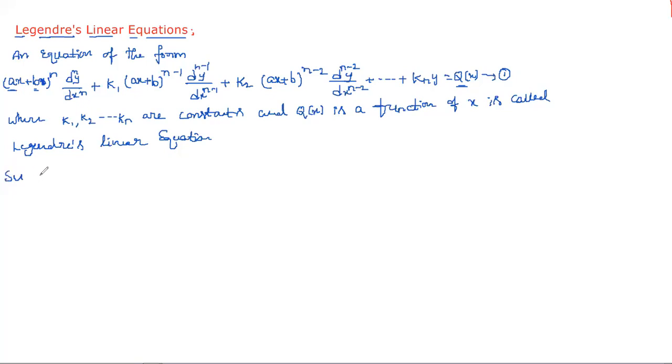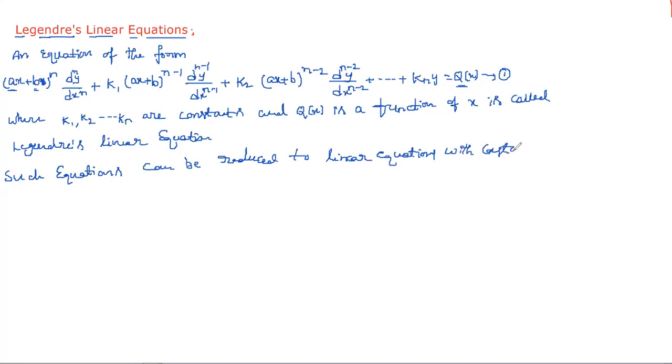The substitution we chose for Euler will be chosen here as well. Such equations can be reduced to linear equations with constant coefficients by the substitution